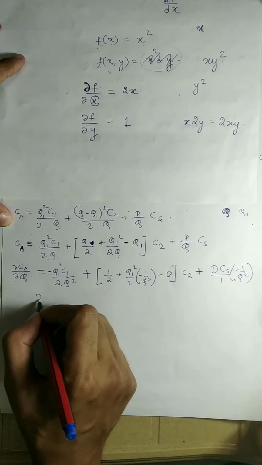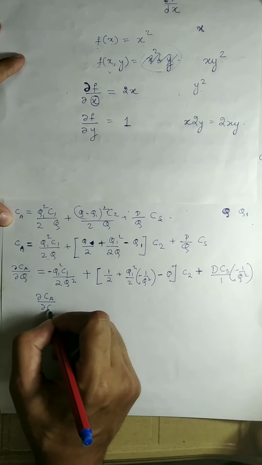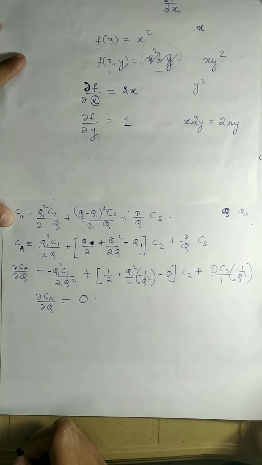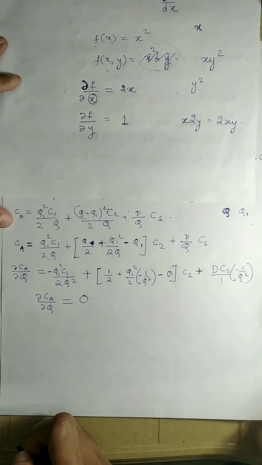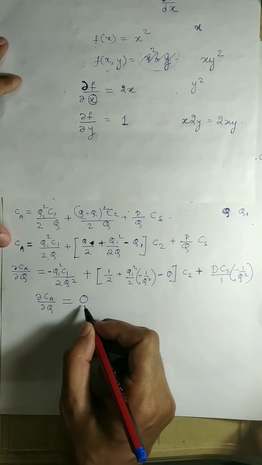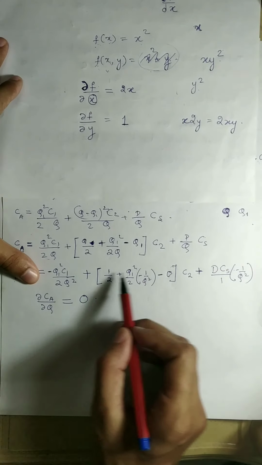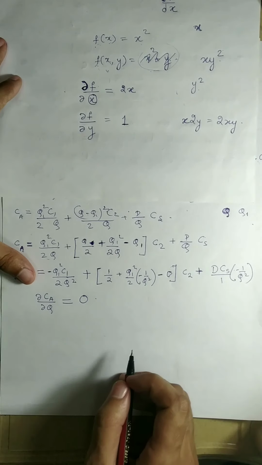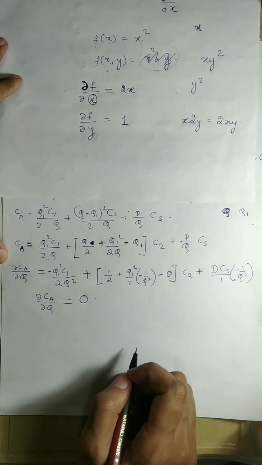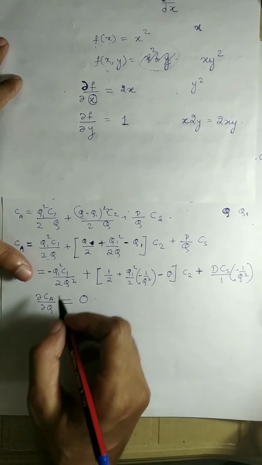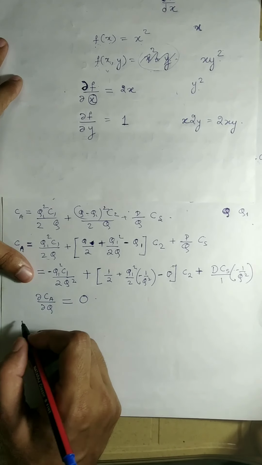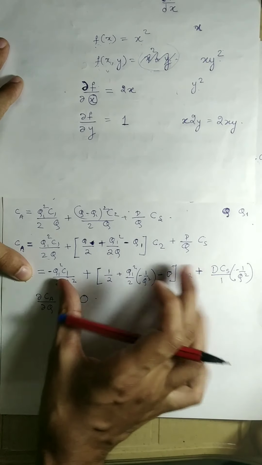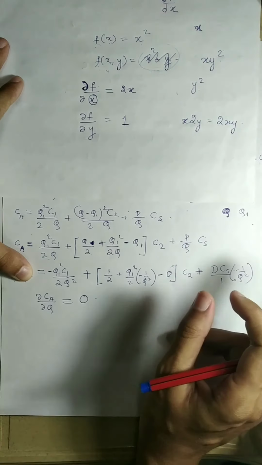So next what we do is take this full quantity and equate it to 0.